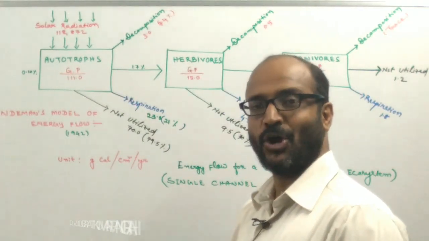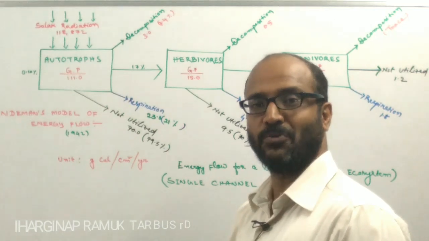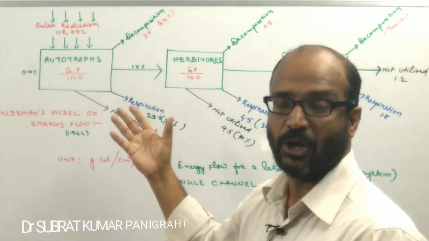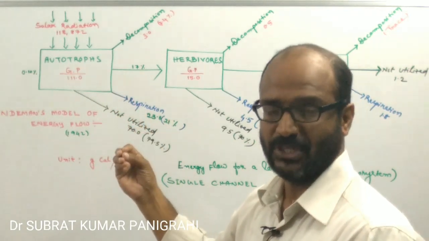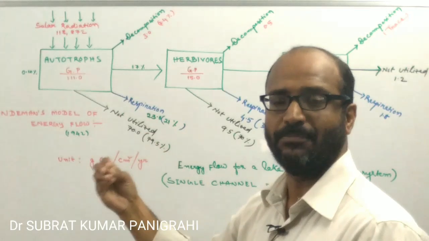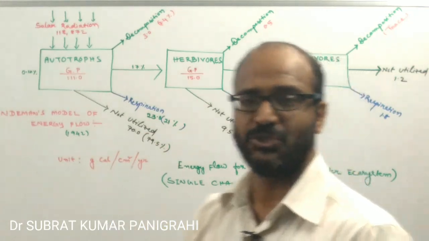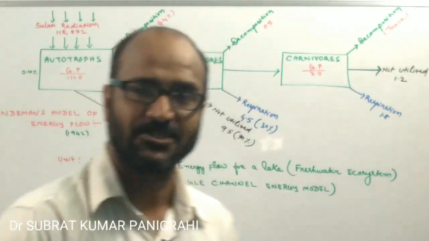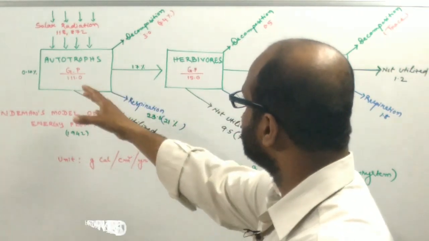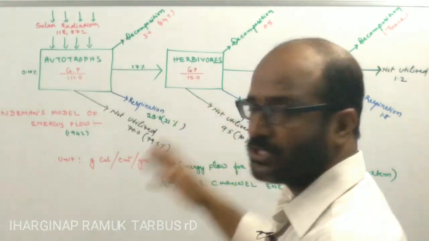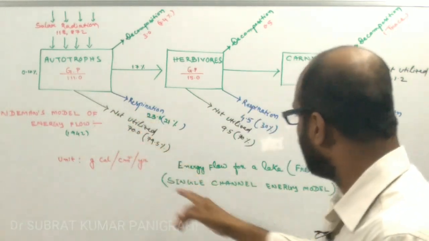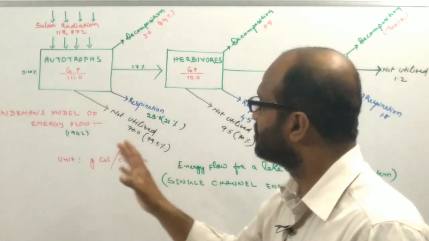In this session, I will talk about the energy flow in the ecosystem, and this is the second aspect of the function of the ecosystem. The flow of food or nutrients and the flow of energy in the ecosystem, these two are the functional aspects of the ecosystem. Suppose these are the different members of the ecosystem. This is the model of the freshwater ecosystem.